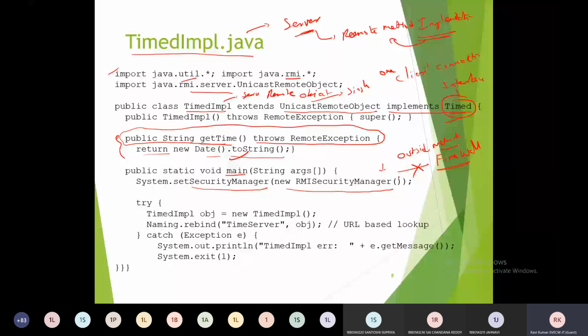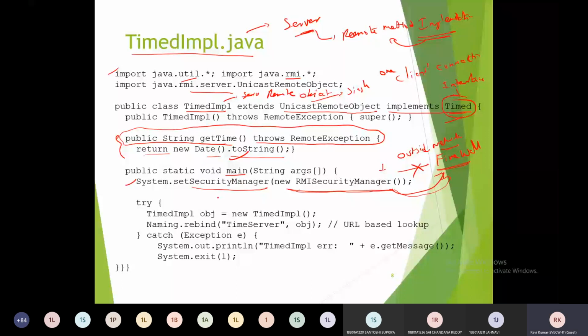We must give the proper security manager object that will be supplied to the firewall. This security manager is RMISecurityManager. Once we create the object, the JVM will automatically send this security manager object to the firewall, and then the firewall accepts our program to run on the network. So that is the first step: System.setSecurityManager(new RMISecurityManager()).